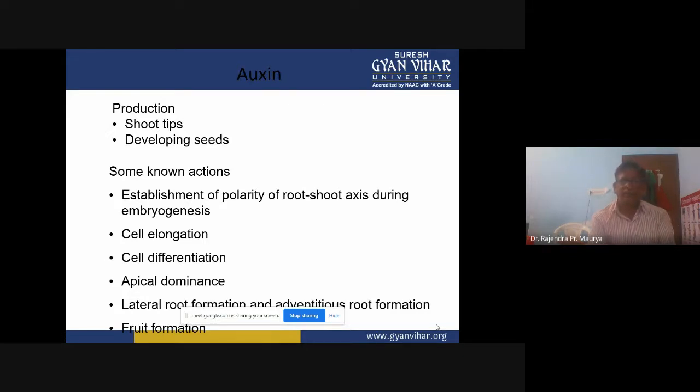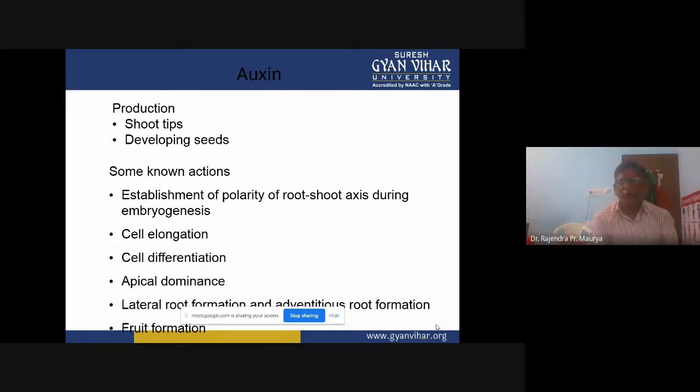The second important action of auxins is cell elongation. It is also helpful in cell multiplication or cell elongation, then cell differentiation, and apical dominance. This is a very, very important effect. So what happens in apical dominance?